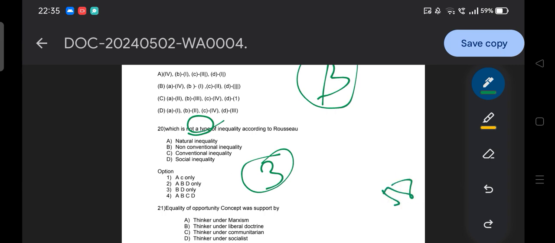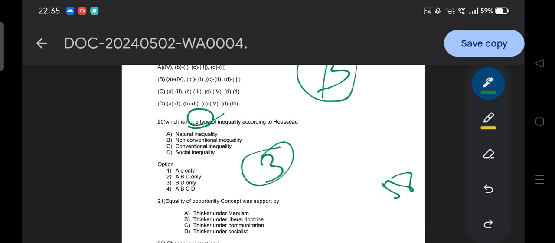Equality of opportunity concept was supported by: option A, thinker under Marxism; option B, thinker under liberal doctrine; option C, thinker under communitarianism; option D, thinker under socialist.